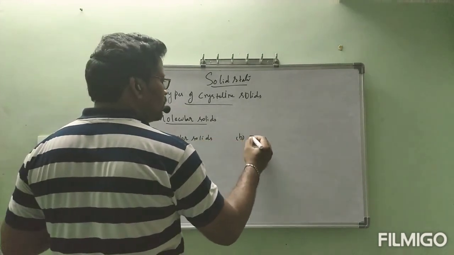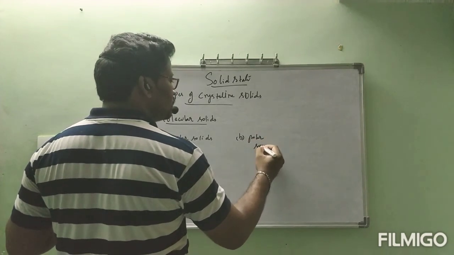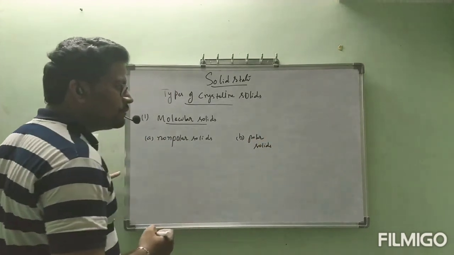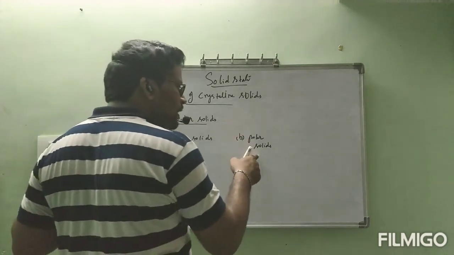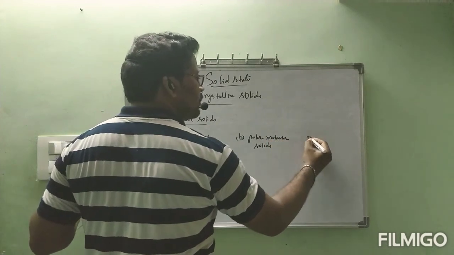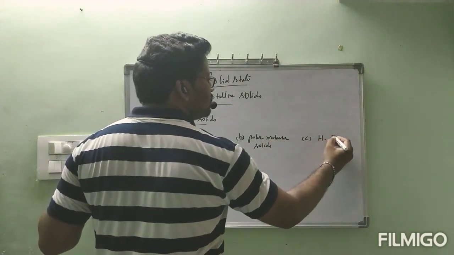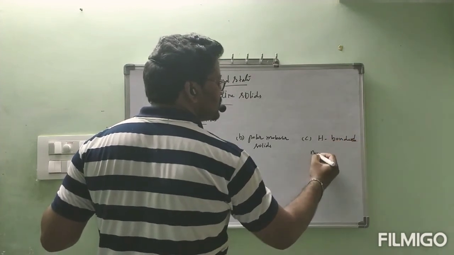B, polar molecular solids. You can write this completely in your notes. Non-polar molecular solids, polar molecular solids. C, hydrogen bonded molecular solids.